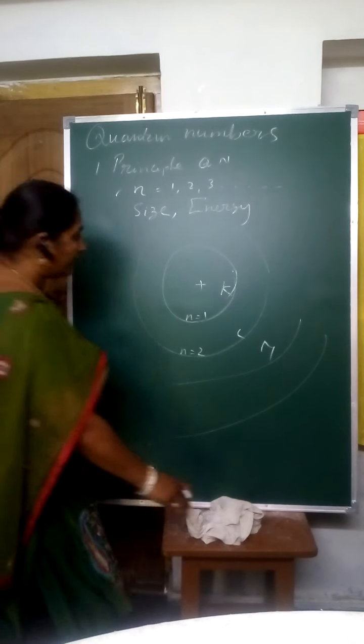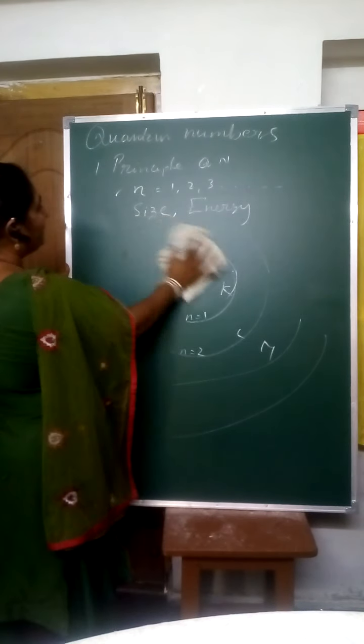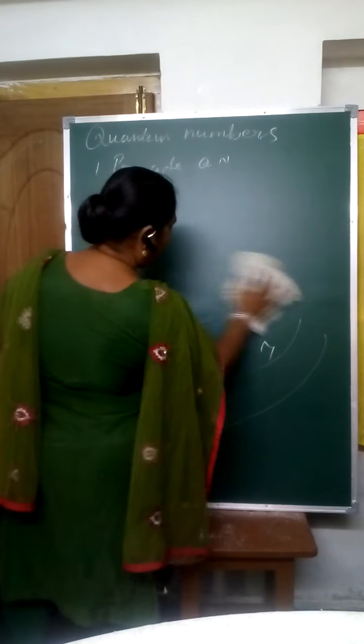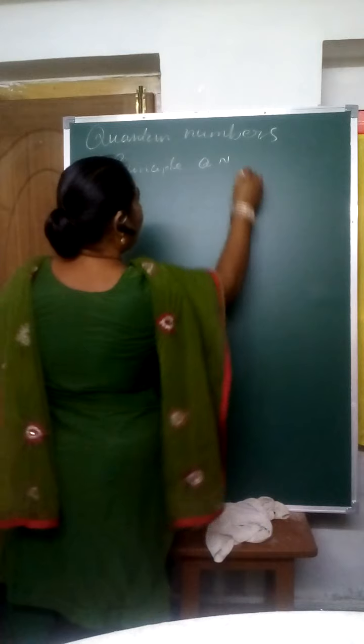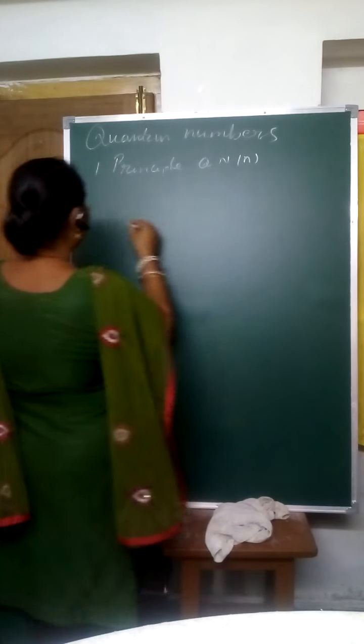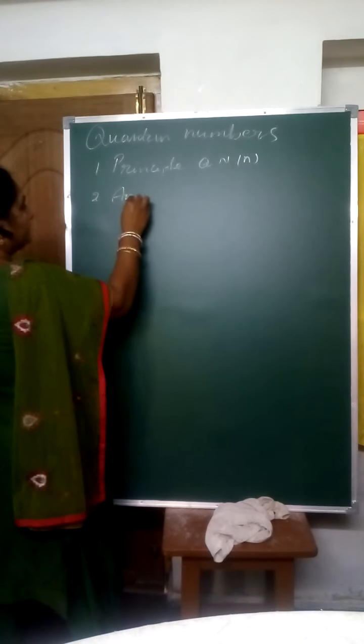Now come to the next quantum number. The next quantum number is the angular momentum quantum number, the second one.